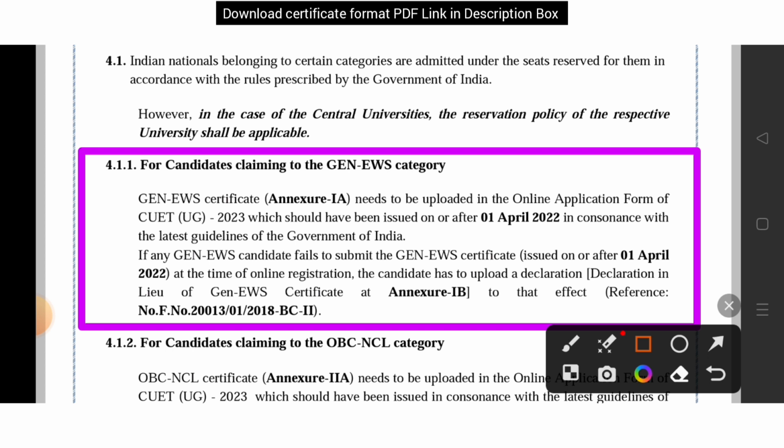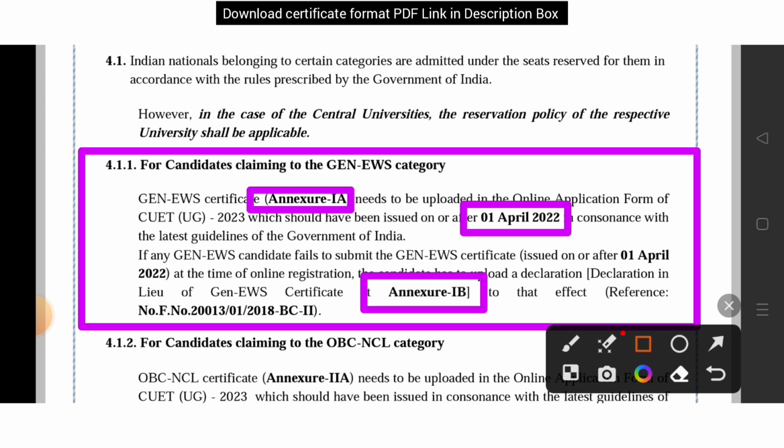Here clearly it is mentioned that you will have to provide the EWS certificate in the Annexure 1A. Okay, and it should be issued after 1st April 2022. And if you are not having that certificate, then you can also upload that Annexure 1B.